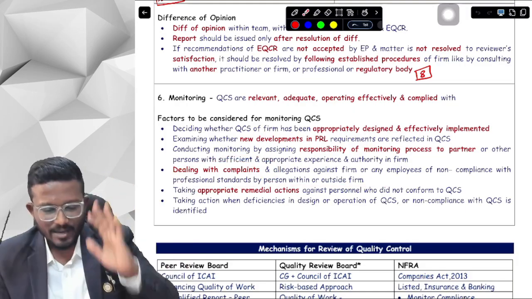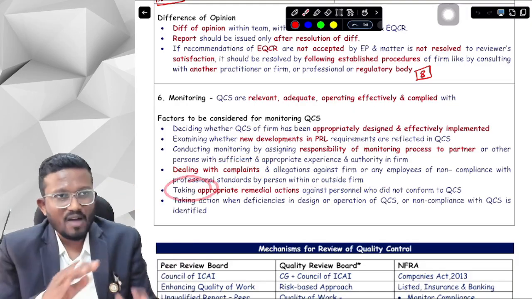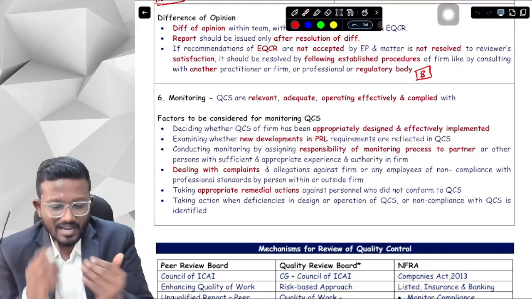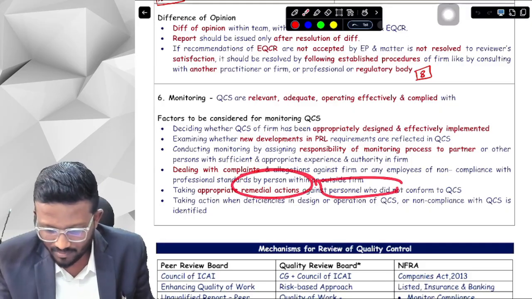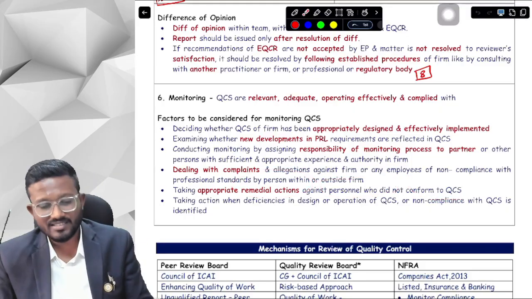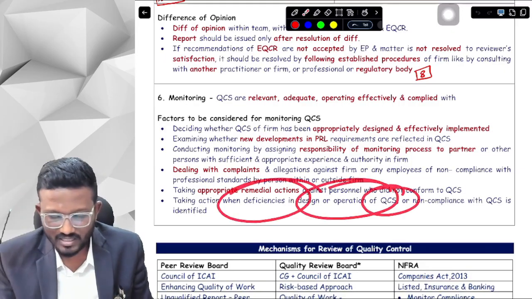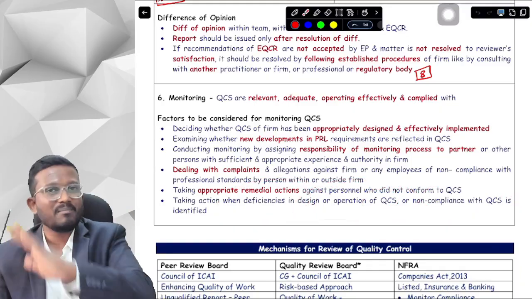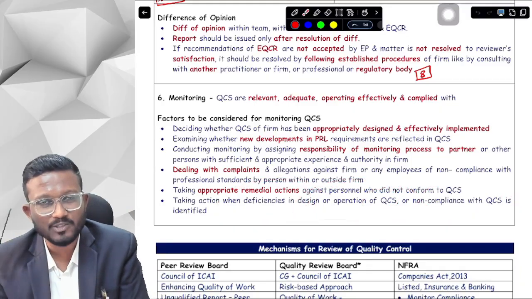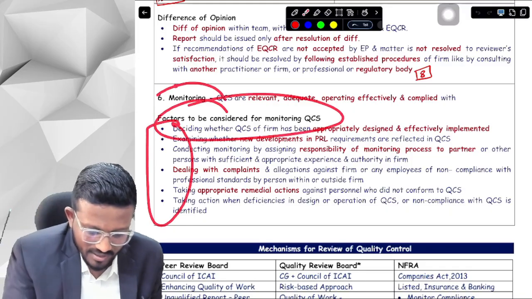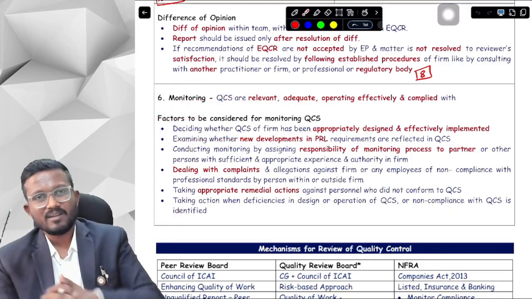And secondly, after we have got the complaints and allegations, what does an engagement partner do? He needs to take remedial actions, either against the personnel who is not conforming to the QCS, or, if we identify any deficiency in design or operation of QCS or non-compliance with QCS, we can take remedial action to solve those as well. Okay? Yes, sir. So these are all the 6 factors that we need to consider while monitoring the quality control system. Okay? Yes, sir.